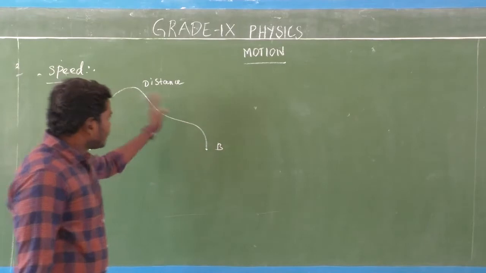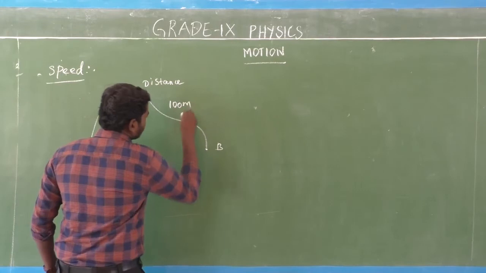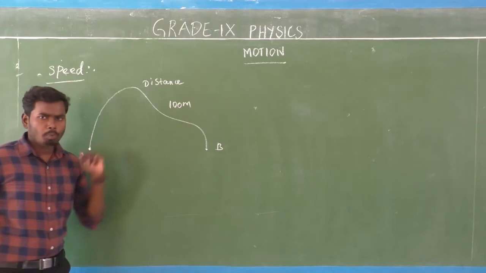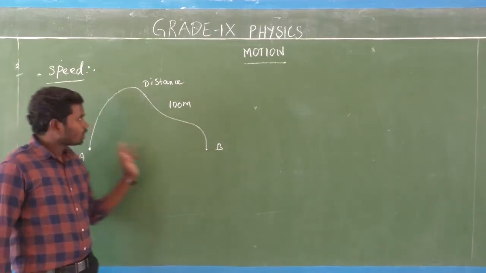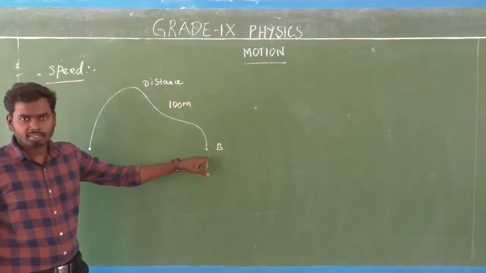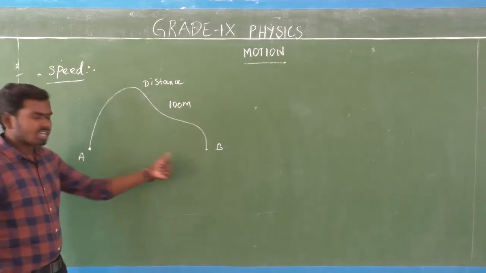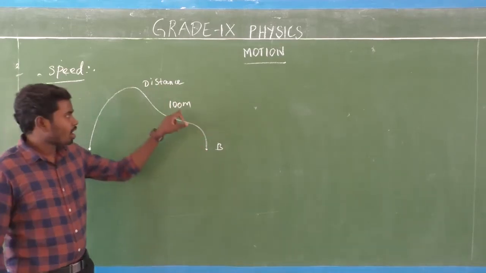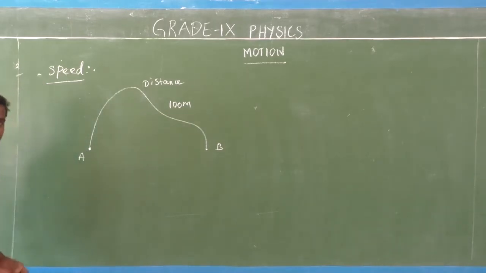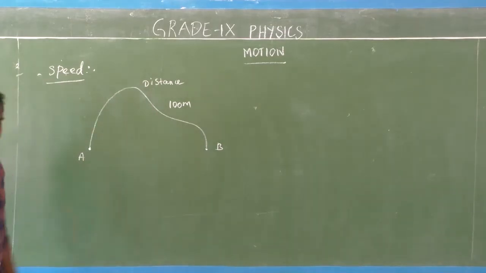Consider the total distance between the 2 points is 100 meters. How much? 100 meters. It's very easy. Consider point A and point B, the total path length between them, that is distance, which we already know very well. The distance between point A and point B is 100 meters. Now consider an object. I am going to consider a car.